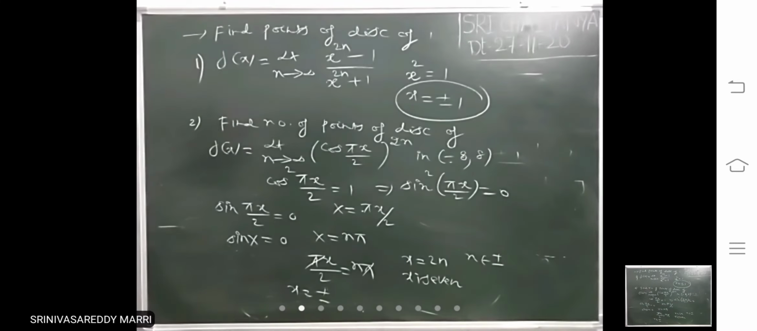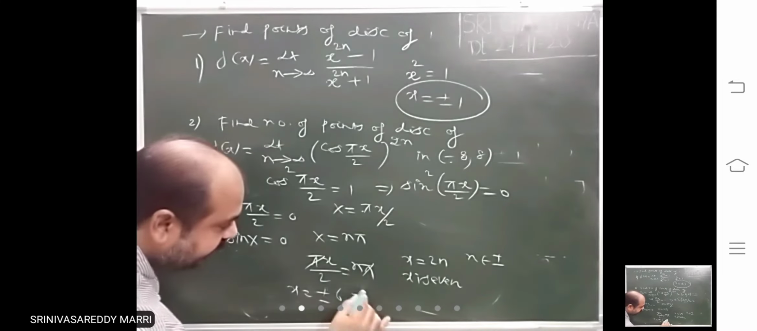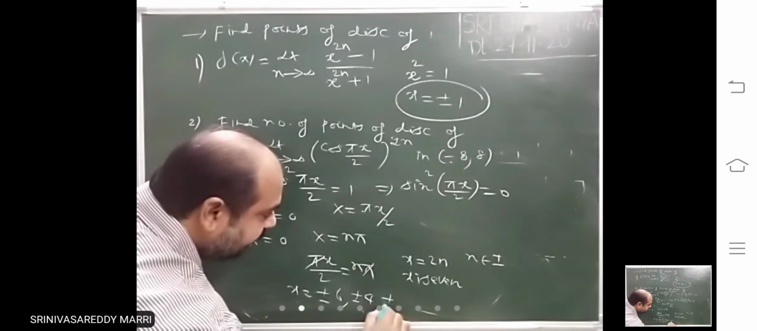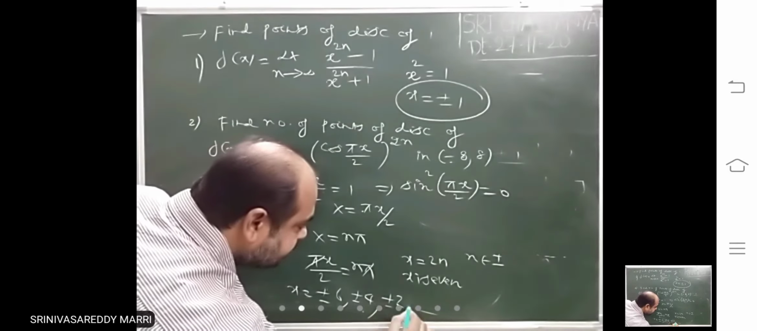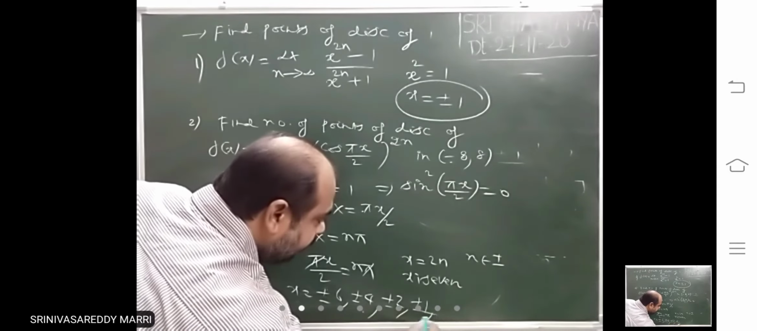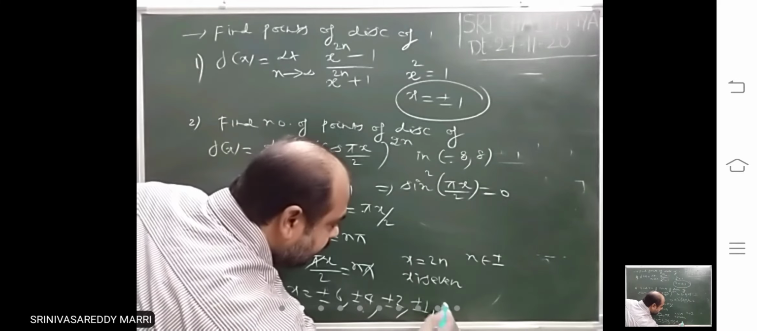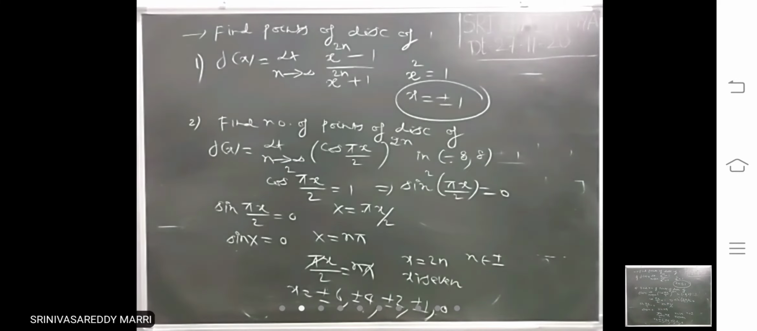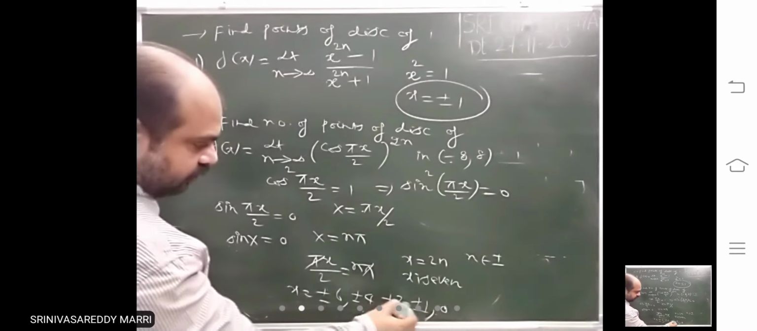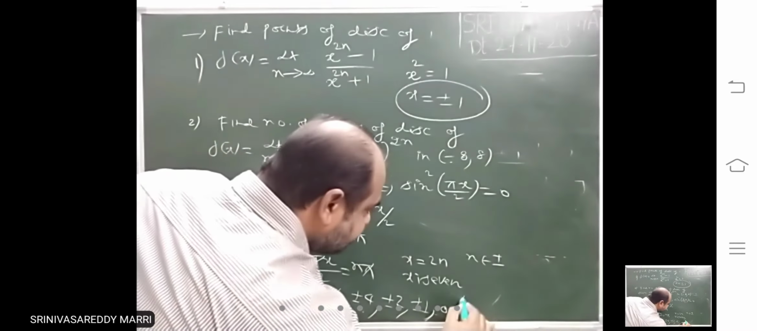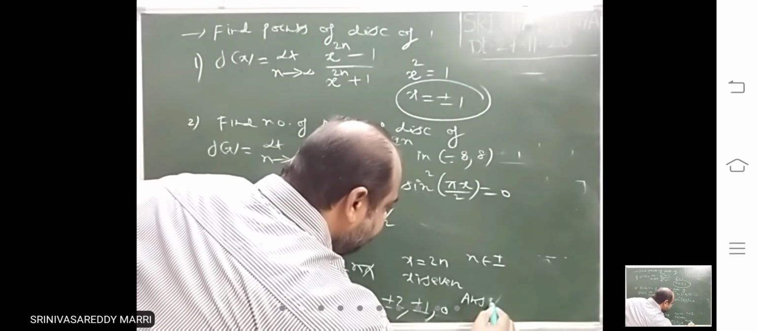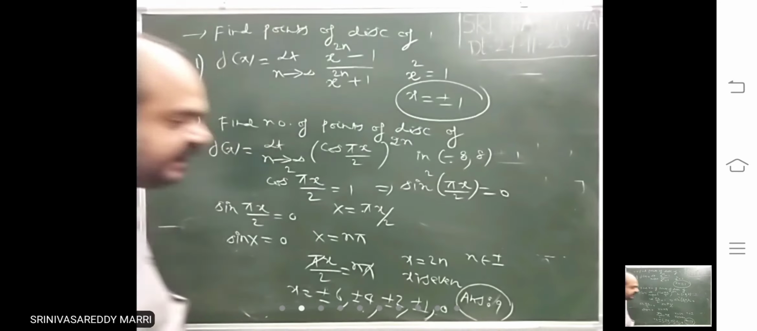Minus 8 and 8 are not included, open interval. Plus or minus 6, plus or minus 4, plus or minus 2, plus or minus 1, comma 0. That means how many? 2, 2, 2, 2, 8 plus 1, 9. Therefore, answer is what? 9. How many points of discontinuities are there? 9.